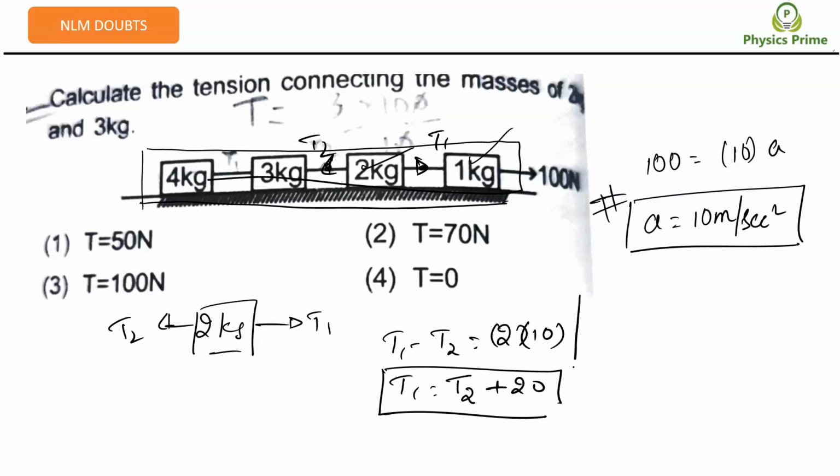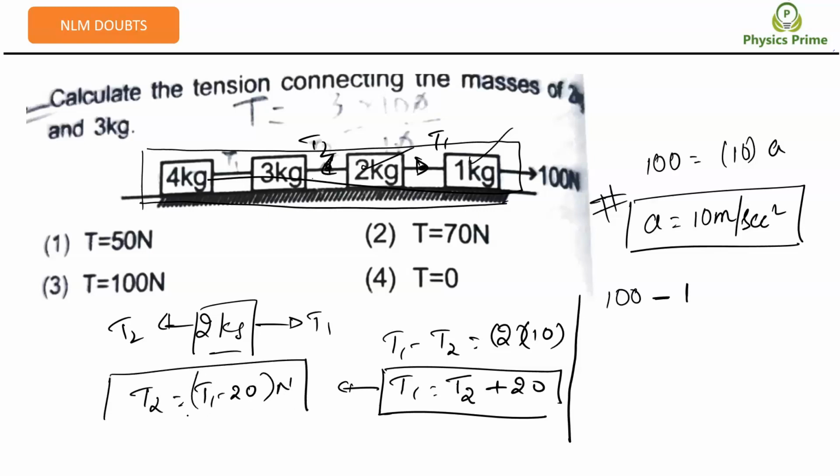Now coming to T1. From here, we need to find out T2 between 3 kg and 2 kg. T2 is nothing but T1 minus 20, right? Force in newtons. T1, how to find out? For the 1 kg block, T1 becomes the external force. 100 minus T1 is equal to 1 into a, that is 10. That means T1 is equal to 90 newtons. Got it?